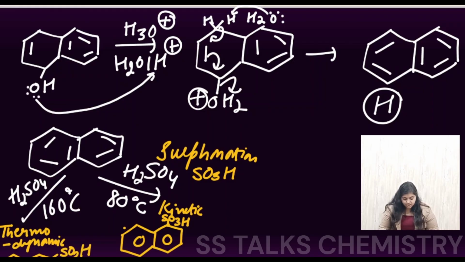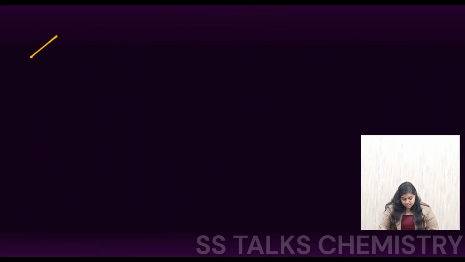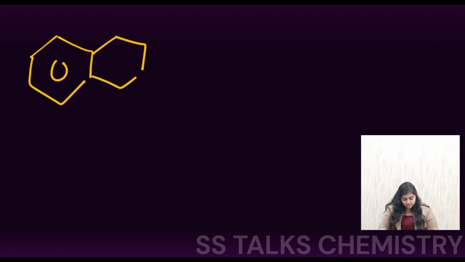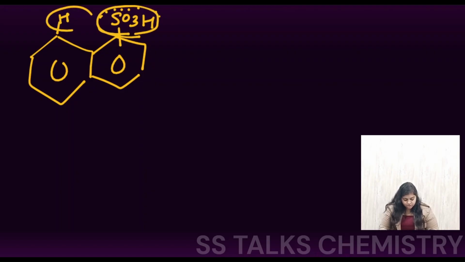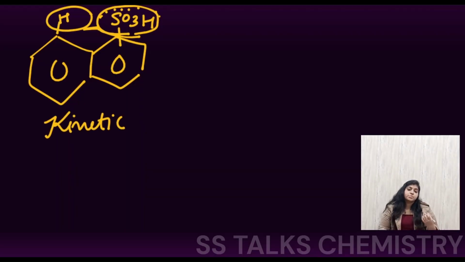So why is it that at different temperature conditions we get different products? You can see the two products we have obtained. In the lower temperature condition, SO3H is present, and here is a hydrogen. This SO3H is a bulky species with a spherical shape, and this hydrogen is also there, so repulsion is present between them. That is why it is the kinetic product. The thermodynamic product means the most stable one, and in that case no such repulsion is observed.